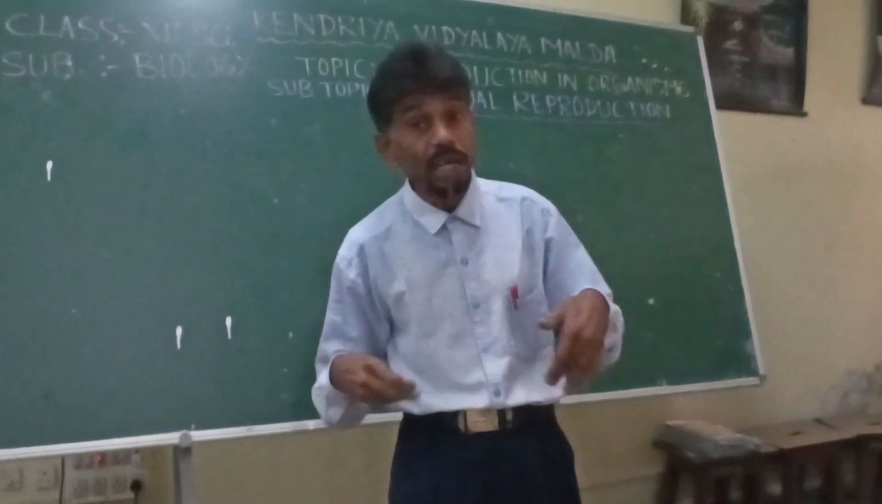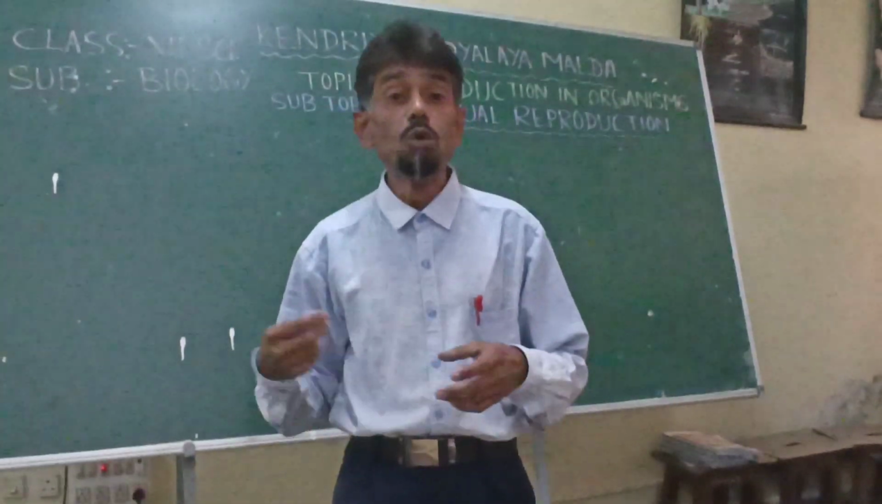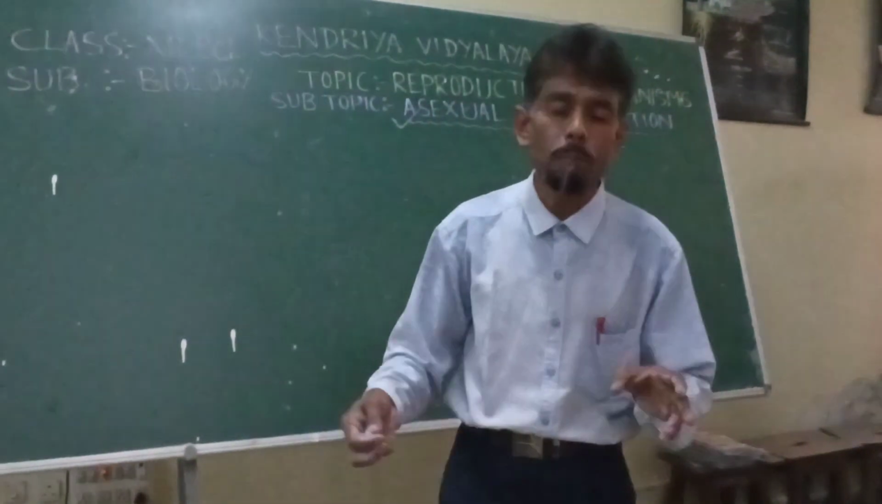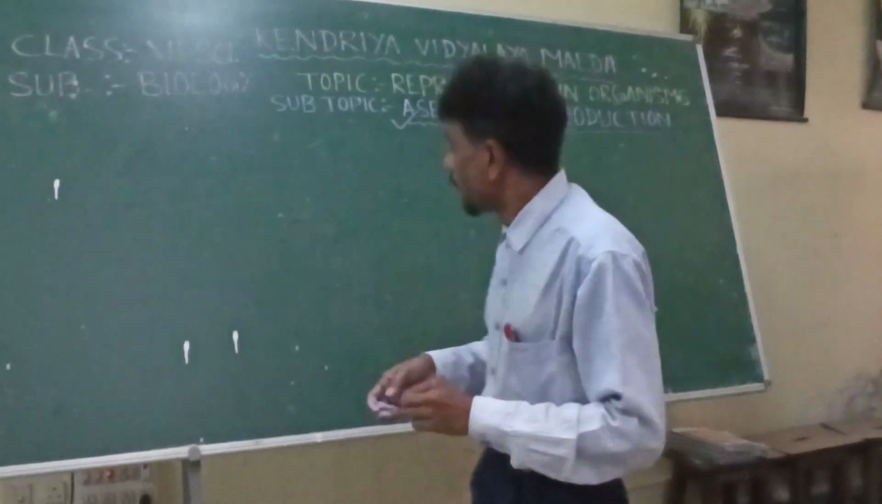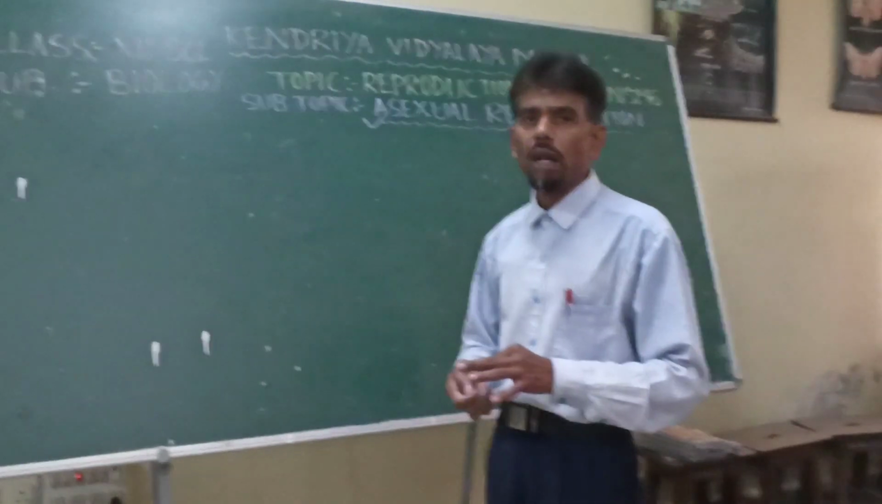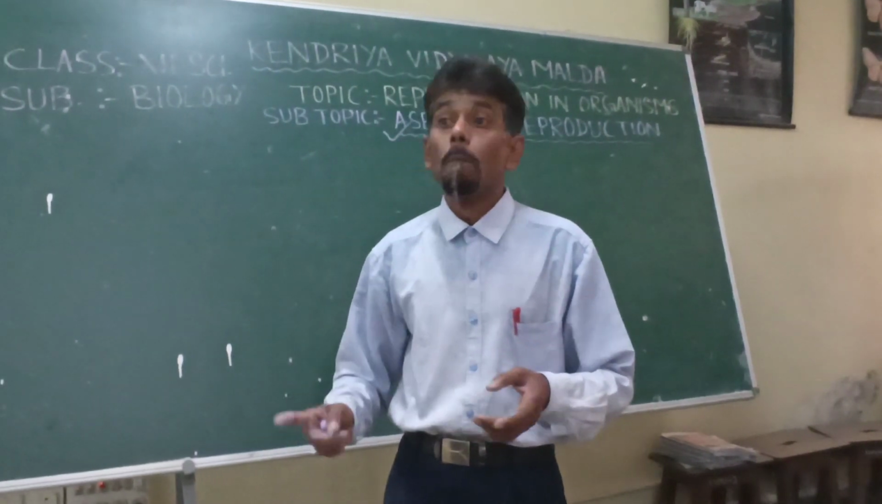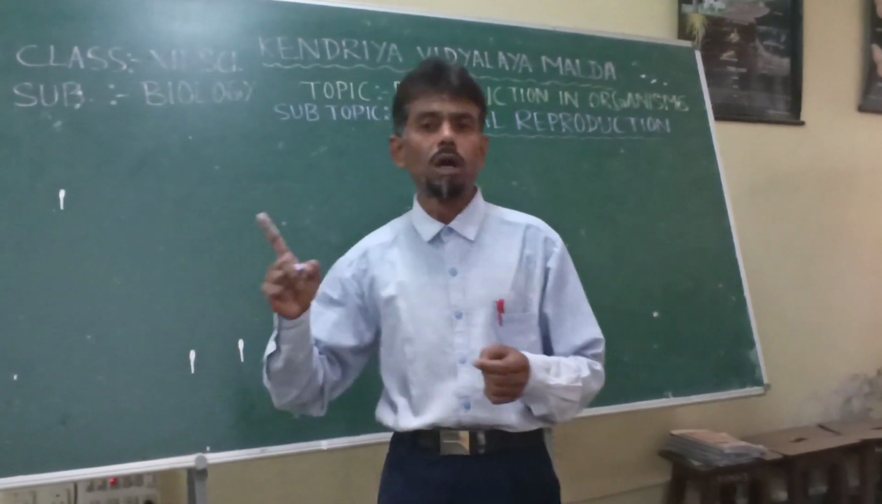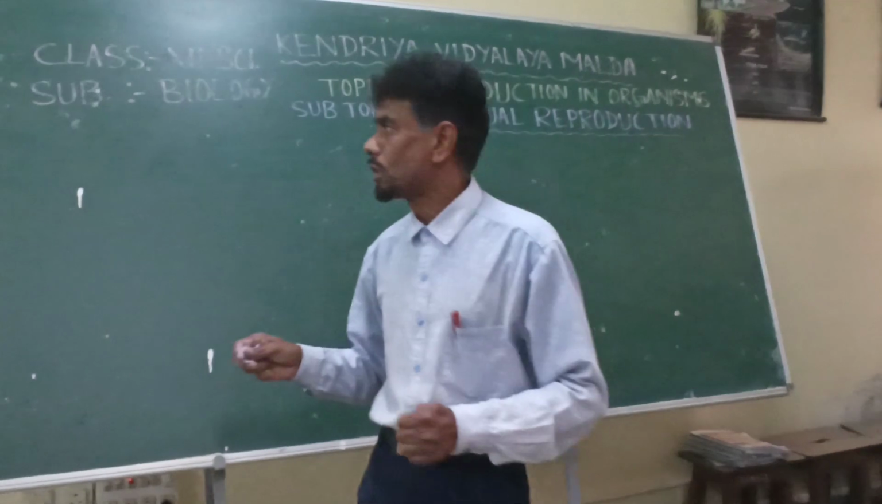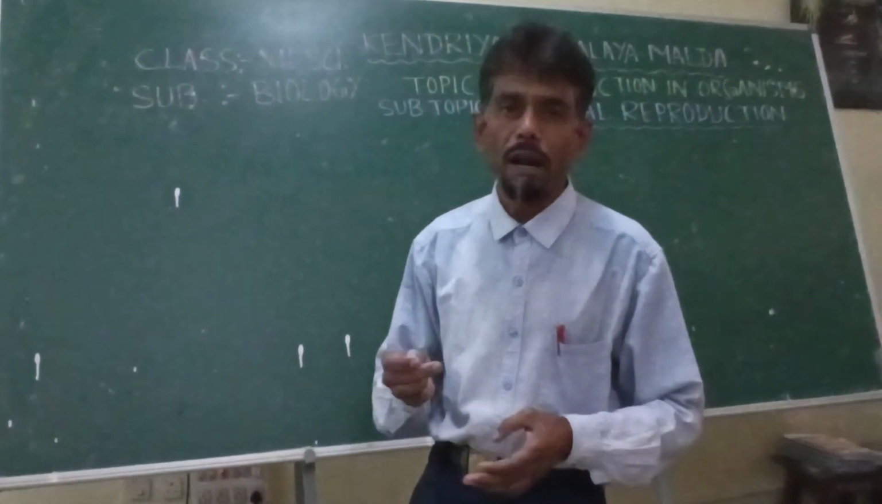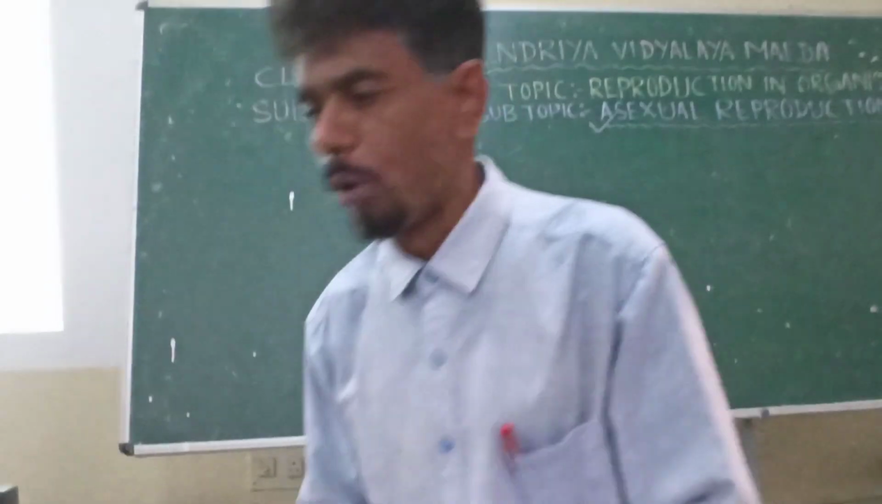That means how are the new individuals, new offspring, new organisms produced from the parents? Here, the new individuals are produced by different modes from the single parent, from the body of a single parent. Let us discuss one by one the different modes of asexual reproduction.